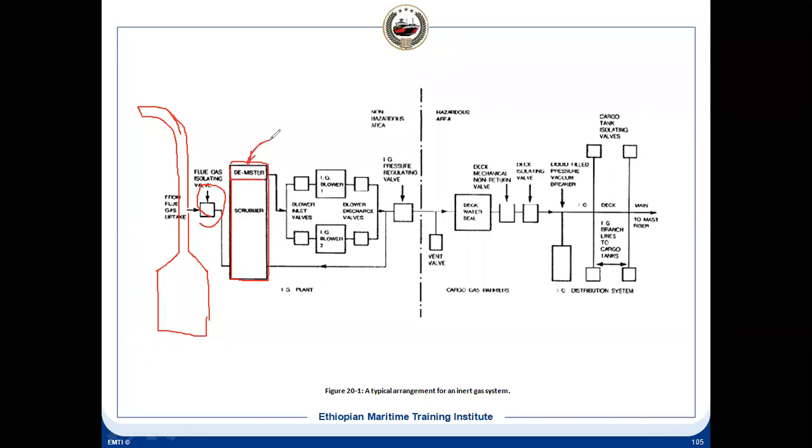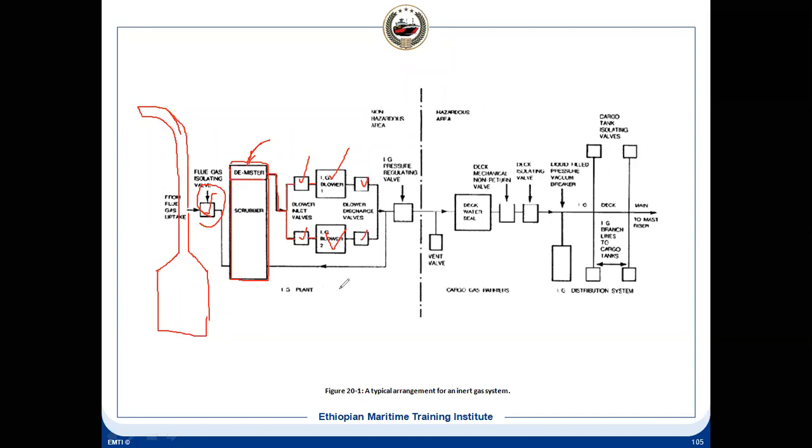You have seen the demister, similar way. So the water droplets will get separated and drop down to the scrubber unit, and only the gases will come here. Once the gases come here, then there is the IG blower. This is the inert gas blower. And then there will be two inert gas blowers, and there will be isolating valves. These are all valves. So these are the suction valves and the delivery valves. Isolation has to be there.